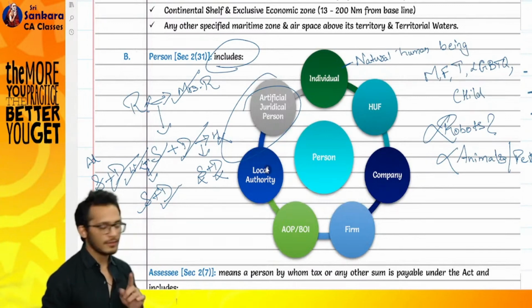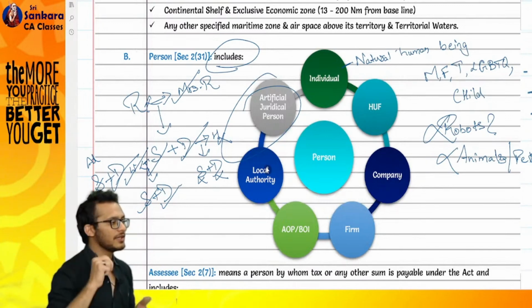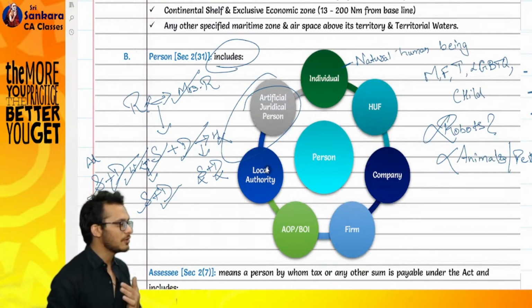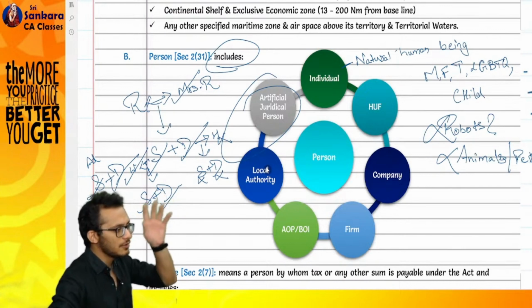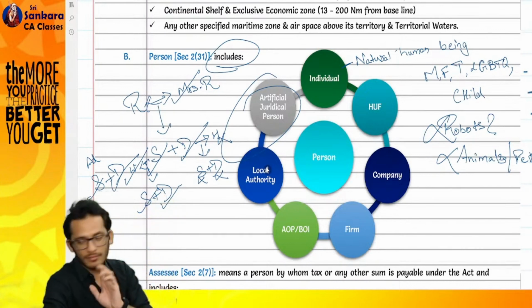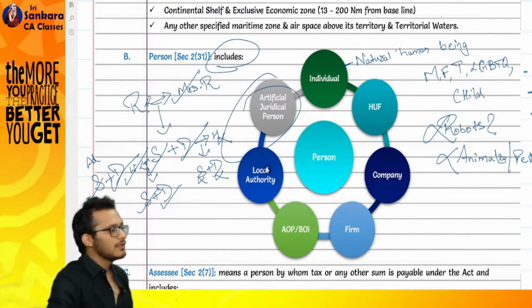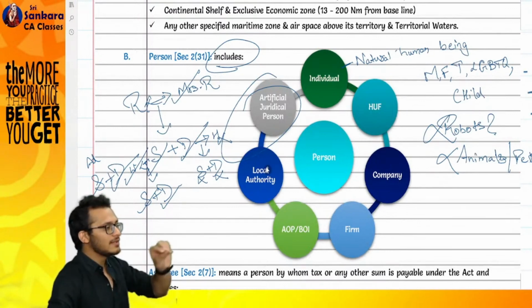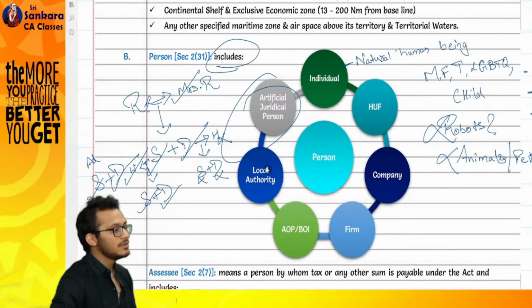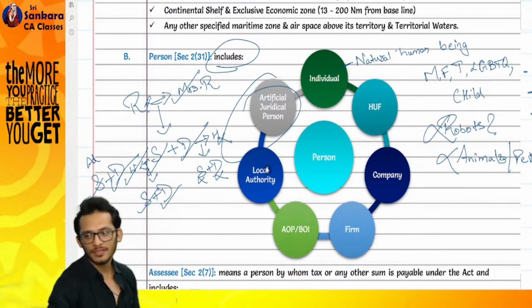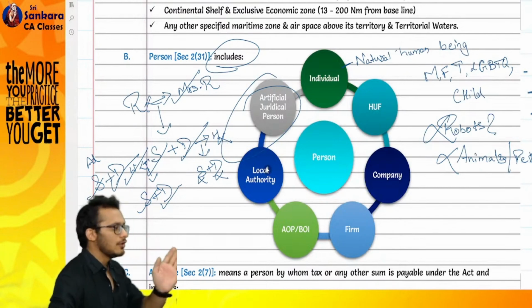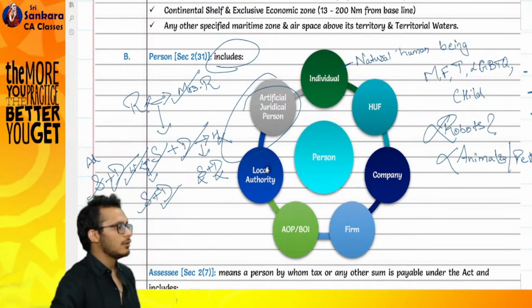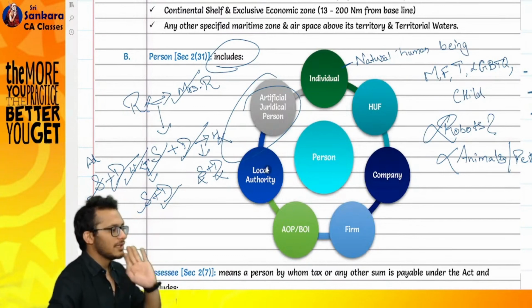This is HUF. You might have learned something called Dayabhaga, Mitakshara HUF and all. Not relevant for exam. Basically, Mitakshara and Dayabhaga are different types of HUFs. I think Dayabhaga is in West Bengal. Basically, in the Dayabhaga school of thought, women cannot become a karta of the HUF. They do not make the decisions. Whereas in Mitakshara, even daughters make the decisions. That is what the criteria is. Not relevant because it's very controversial. So not relevant for exam, ignore it.